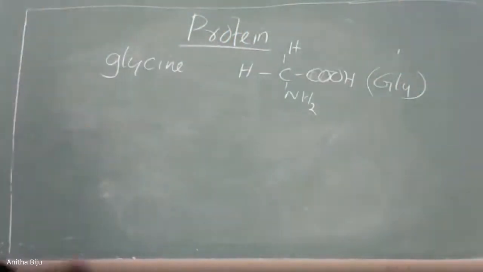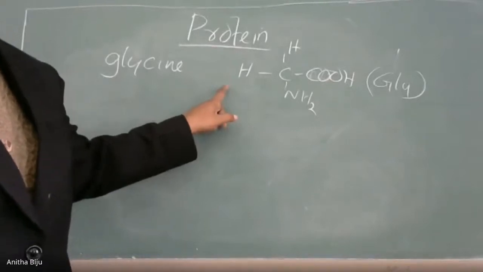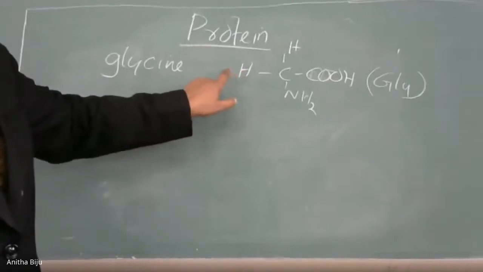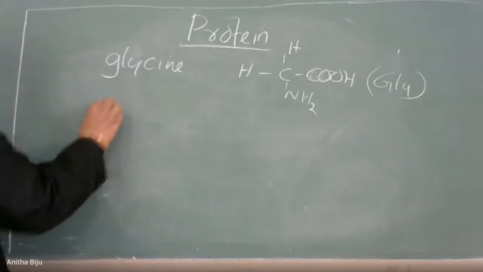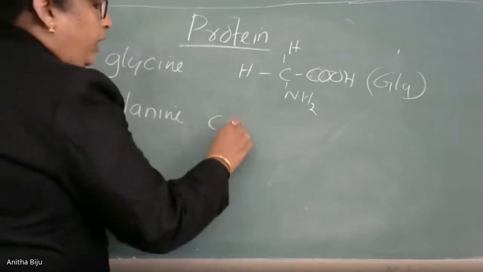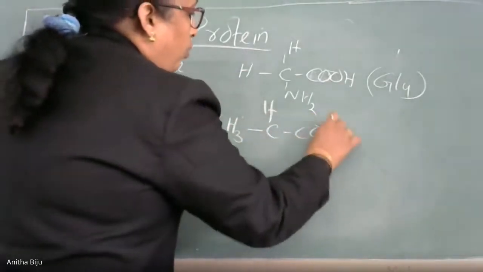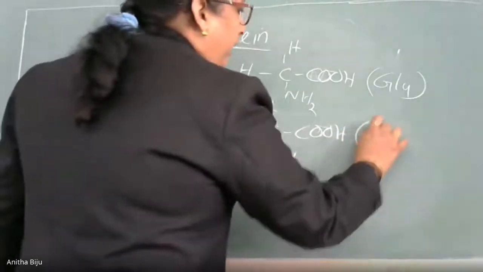For the second example, you add one CH2 group, a methylene group. Increase by one methylene group, CH2 plus H, so it becomes CH3. So it is alanine. Alanine has the formula CH3 CH NH2 COOH and it has the symbol AL.